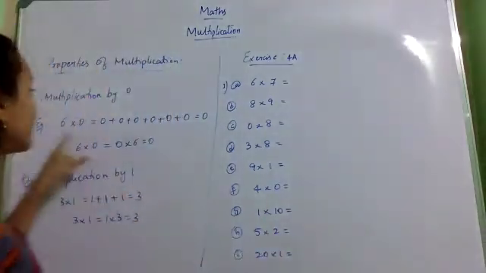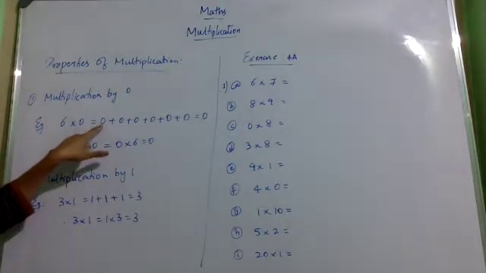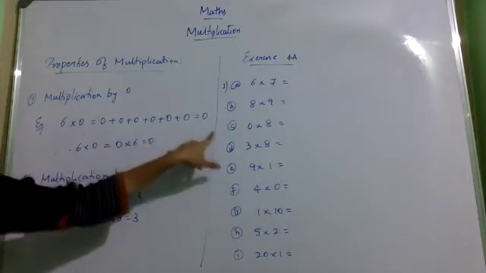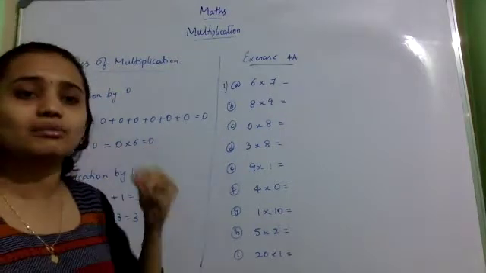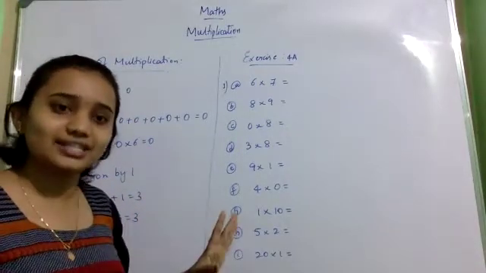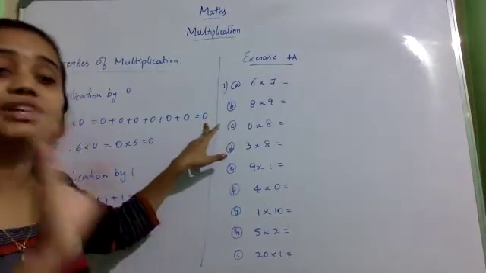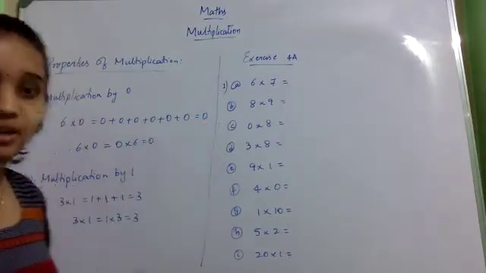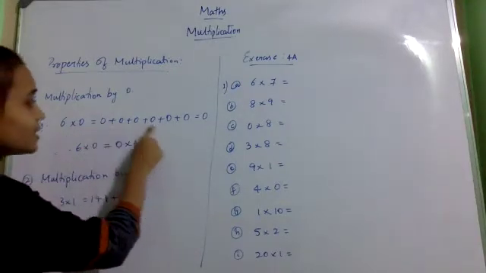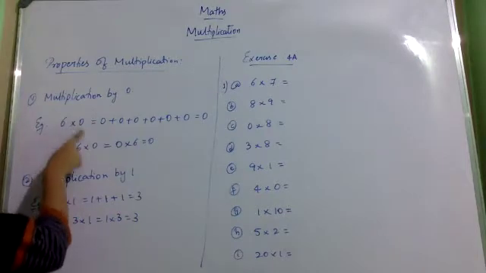The same thing, 6 into 0. What does it mean? You are adding 0, 6 times. When you are adding 0 6 times, what will you get? Obviously 0, because 0 is nothing. If you add nothing to nothing, there is nothing, right? So when you add 0 6 times, or however many times you add 0, you will get 0 as the answer. So 0 is added 6 times. How can I write it? 0 into 6.